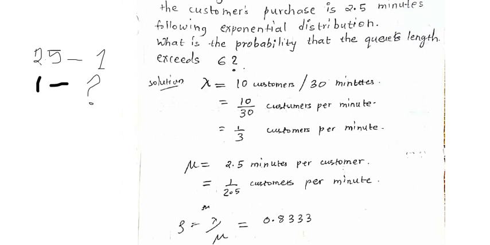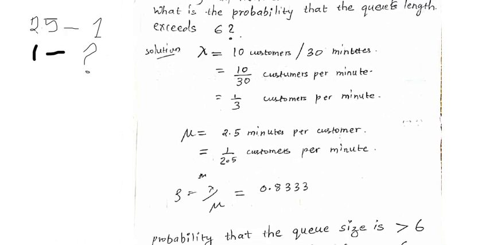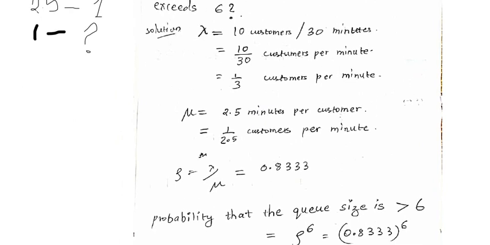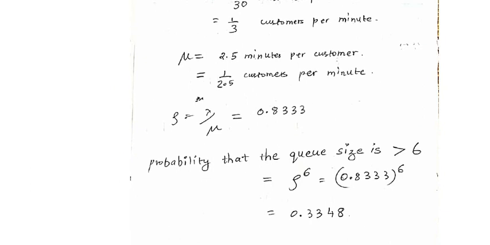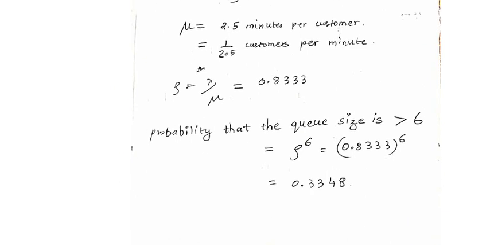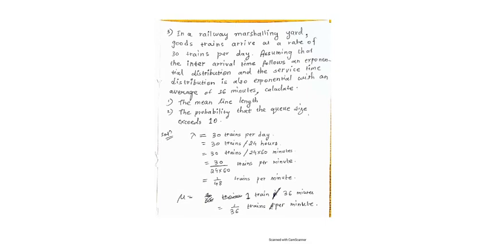Okay, because we want to find out the probability that the queue length exceeds 6, so greater than or equal to 6. So the formula will be rho raised to k, and that will be rho raised to 6. So it is this. Now let us look at one more example.